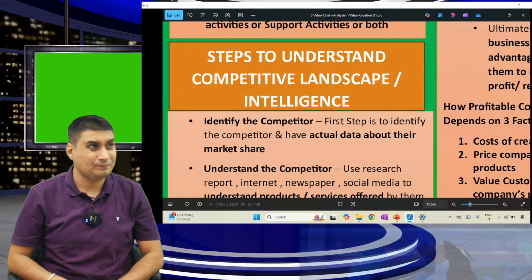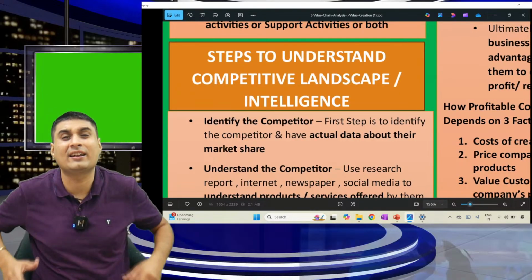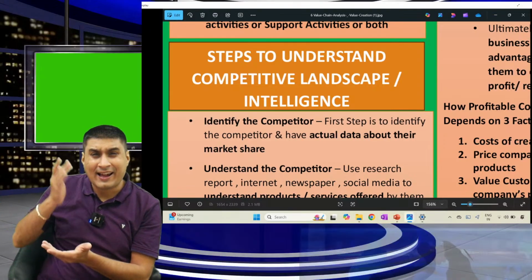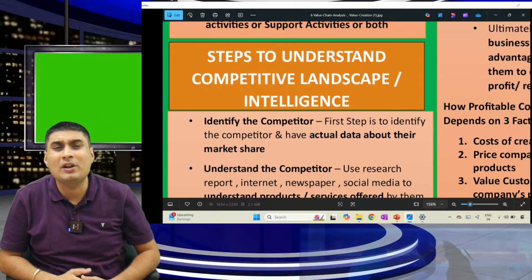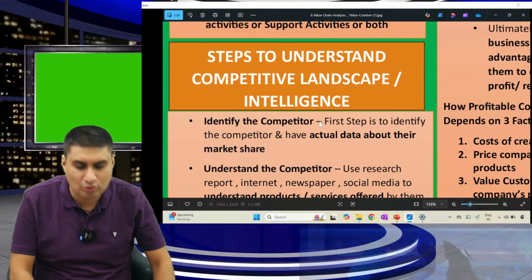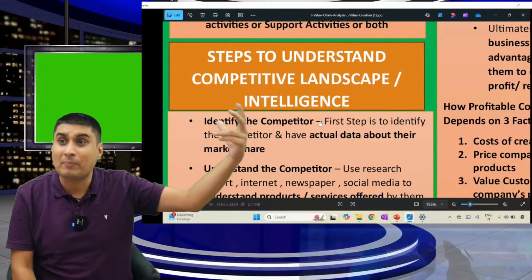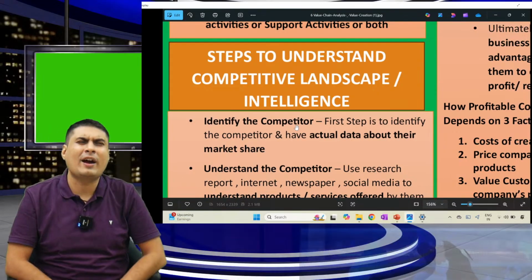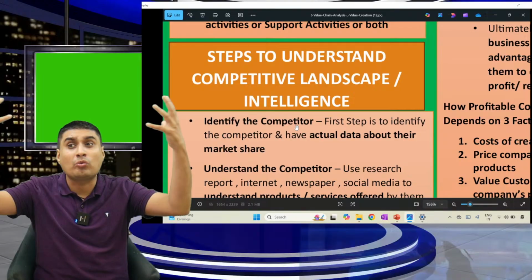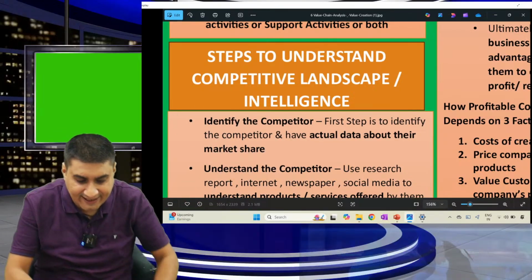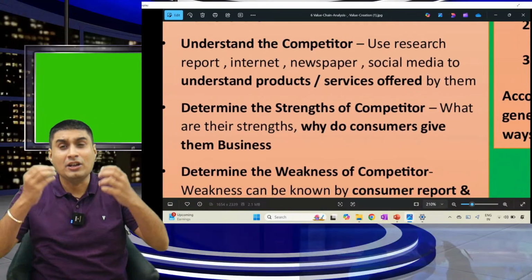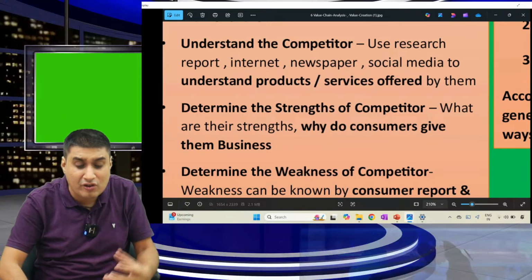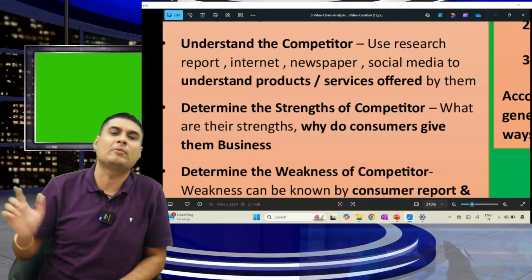Let's take one example. Maruti is suffering right now. So Maruti is looking at its competitor. Who is growing? Mahindra and Mahindra. They are doing too good. So the first step Maruti has to do, whenever they want to understand Mahindra, their competitor, is to identify the competitor and have an idea about what the market share of Mahindra is. Second, understand the competitor: read newspapers, research agencies, magazines, social media, reviews to see the products and services offered by them.